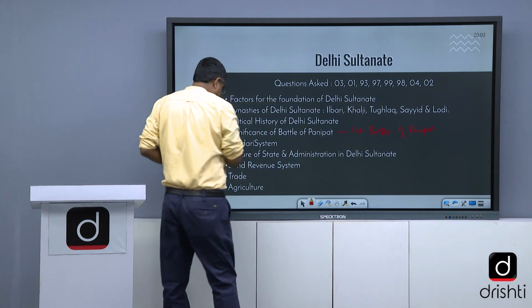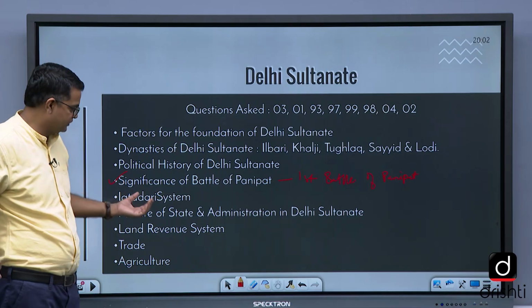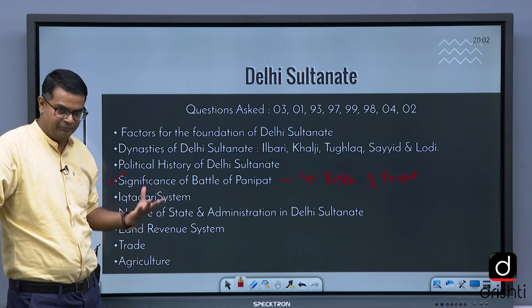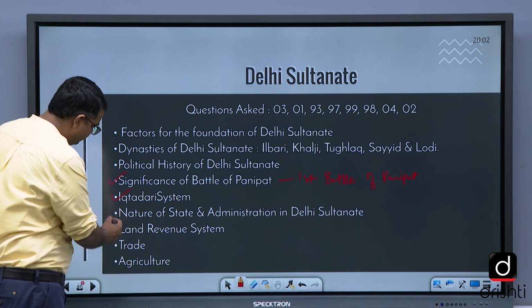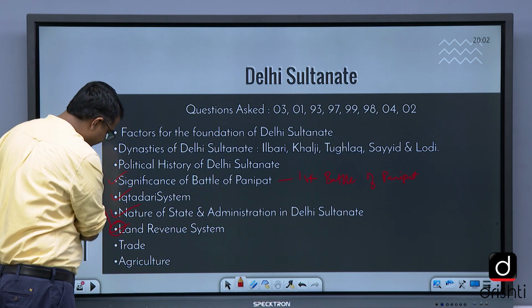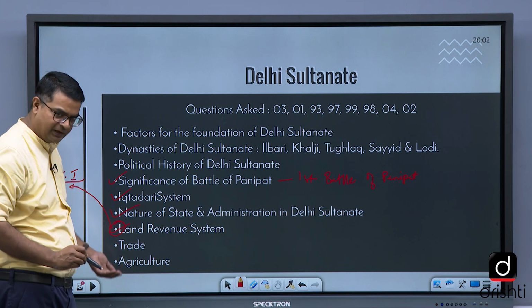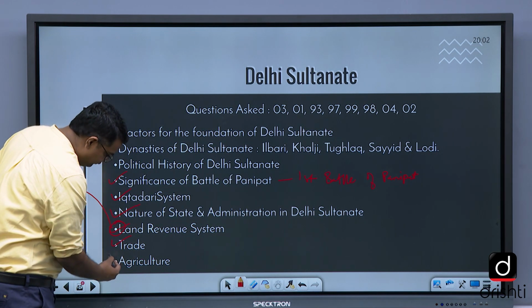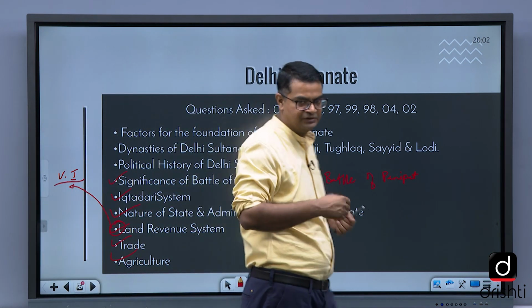Iqtidari system, it is the administrative and military system, that I'll teach you, very important. Iqtidari system. Nature of state is important. Land revenue is very very important. Trade, agriculture, these things need to be focused on rather than focusing much on political history of Delhi Sultanate.